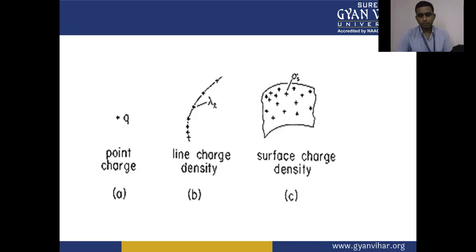This is the picture shown, the point charge, the line charge density, and the surface charge density. So in the surface charge density case, we will take a small delta S, a small surface.